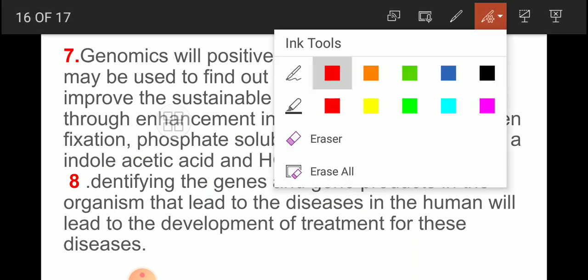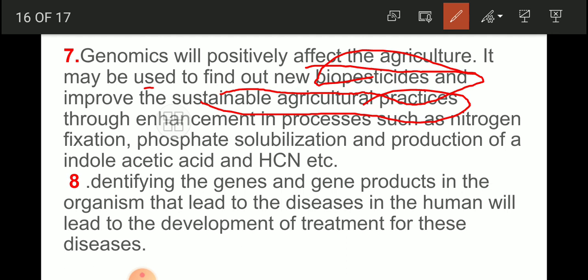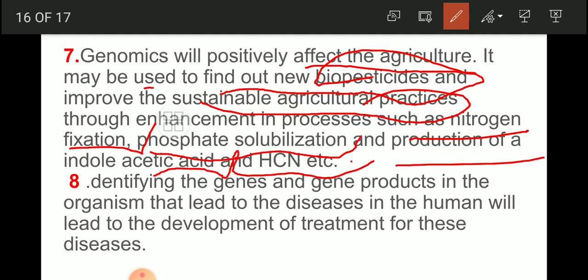Just to get an idea, genomics will positively affect agriculture. It may be used to find new biopesticides and improve sustainable agriculture practices through enhancement in processes such as nitrogen fixation, phosphate solubilization, and production of indole acetic acid and HCN, etc. My friends, we know that most of the plants are unable to complete their own nitrogen requirement, although they have been swimming in a sea of nitrogen, about 78%, but that is not available for their growth.